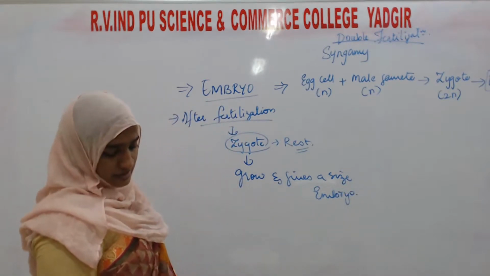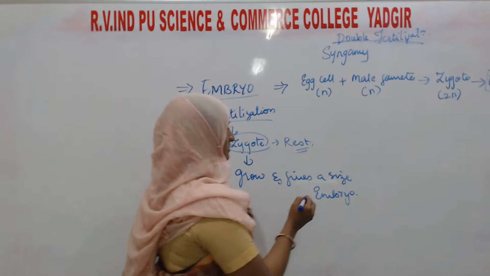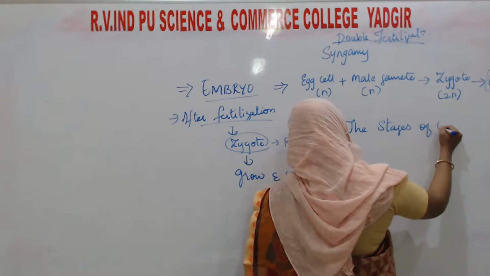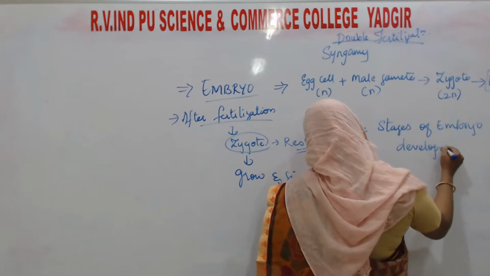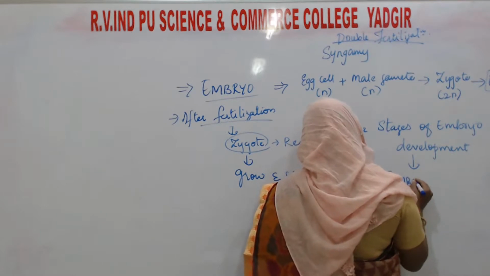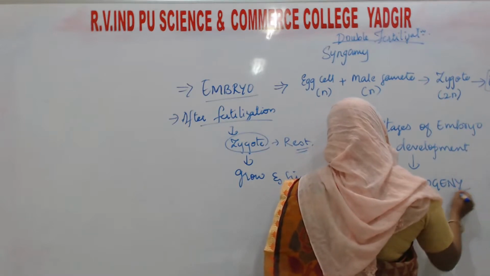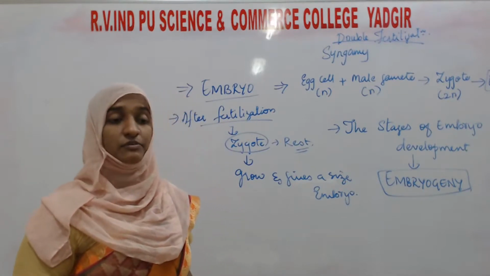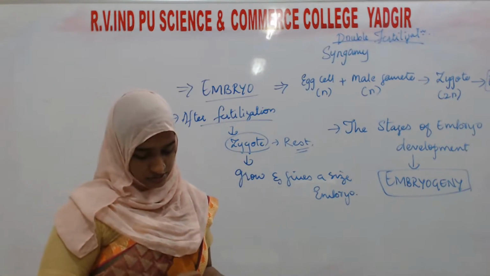The stages of embryo development are known as embryogeny. Whatever stages take place during embryo development from the zygote are known as embryogeny.